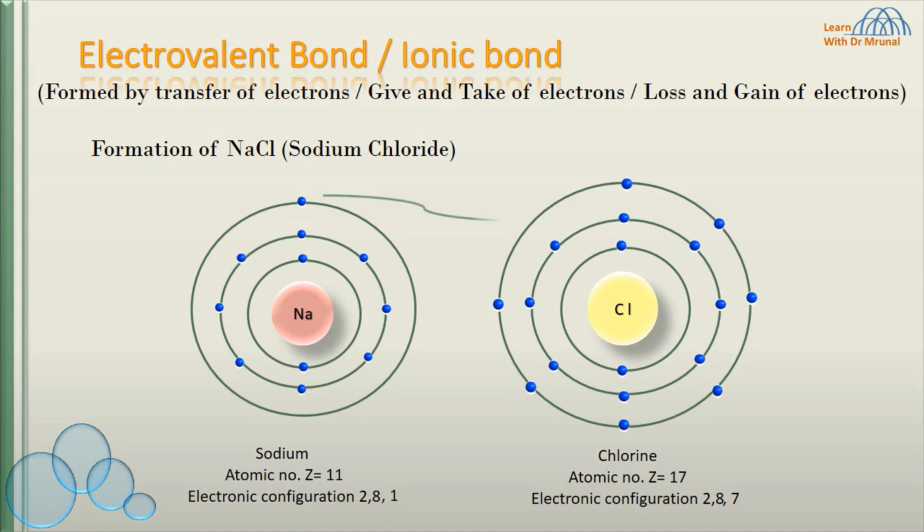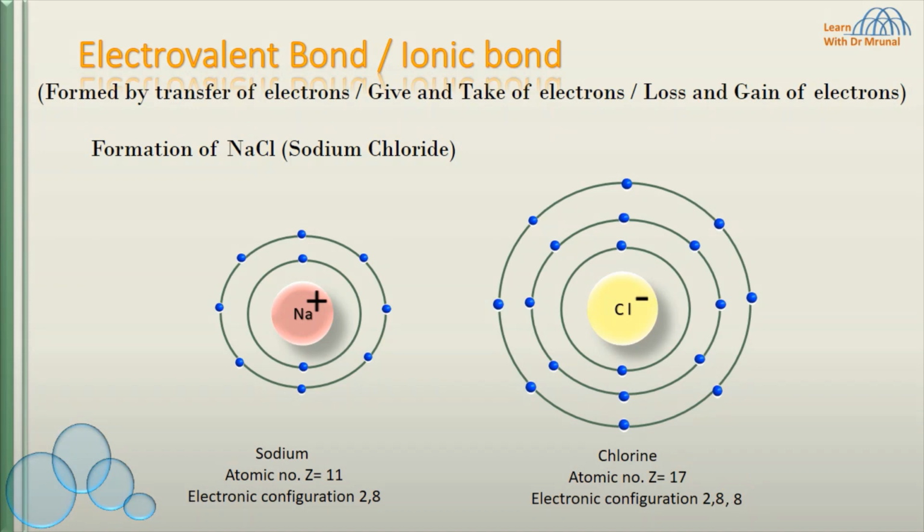1 electron is transferred from sodium to chlorine. Sodium loses 1 electron and acquires a positive charge. Chlorine gains this electron and acquires a negative charge. Due to this, now the electronic configuration of sodium is 2,8 and the electronic configuration of chlorine is 2,8,8.